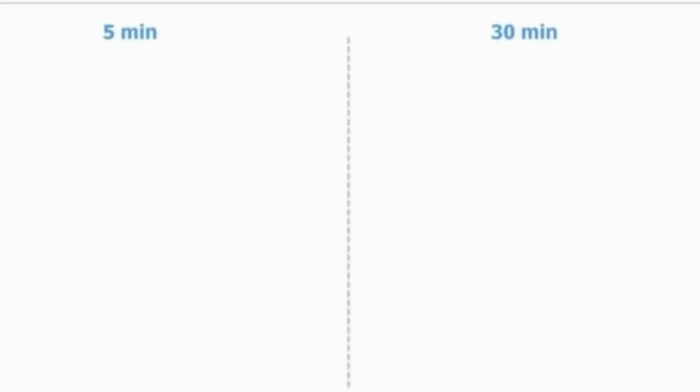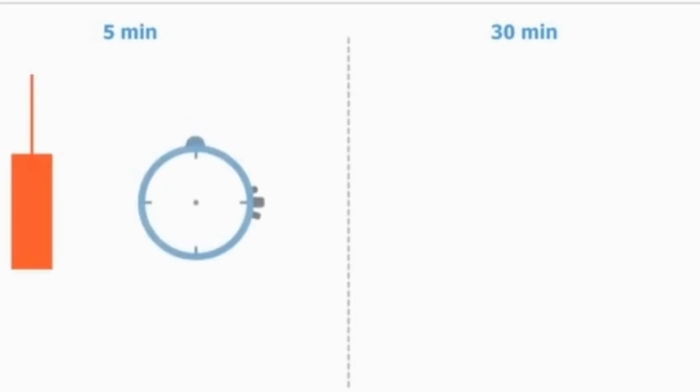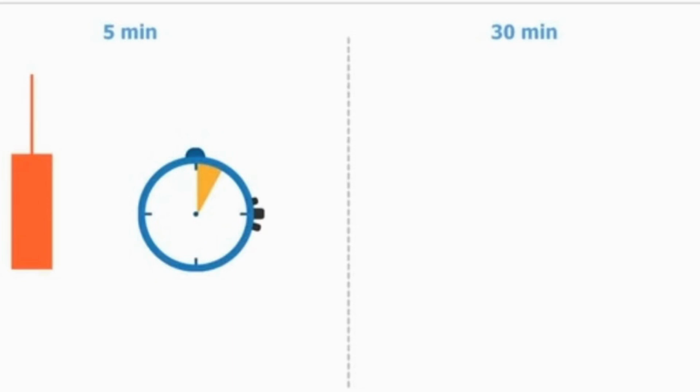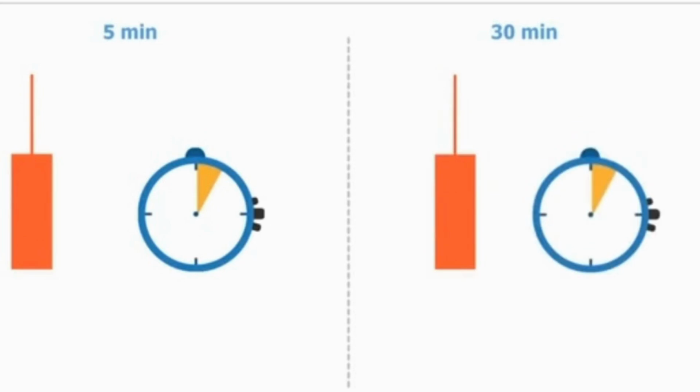Let us start by explaining what a time frame is. A time frame refers to how long it takes for each candlestick on the chart to form. So, on a 5-minute time frame, each candlestick on the chart would take 5 minutes to form. On a 30-minute time frame, they will take 30 minutes to form. During the first 5 minutes, the candles on both time frames look exactly the same.